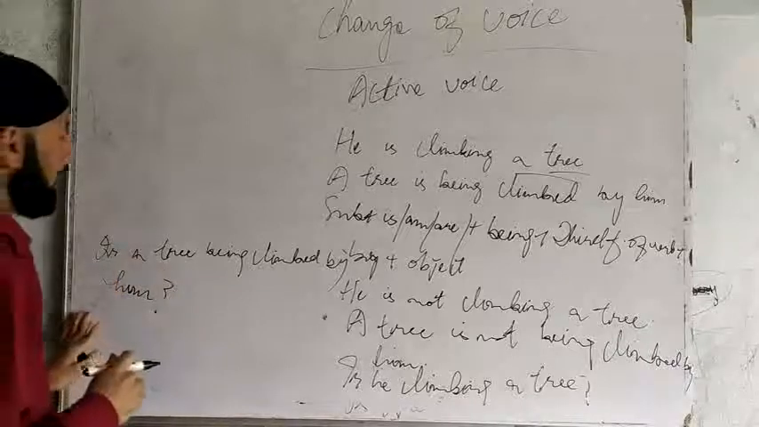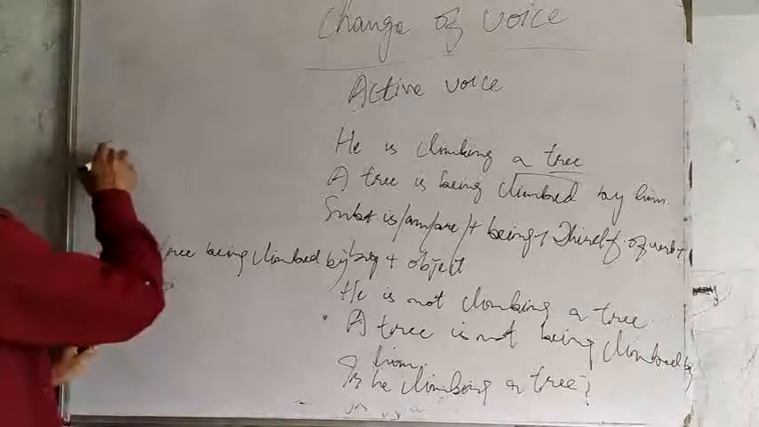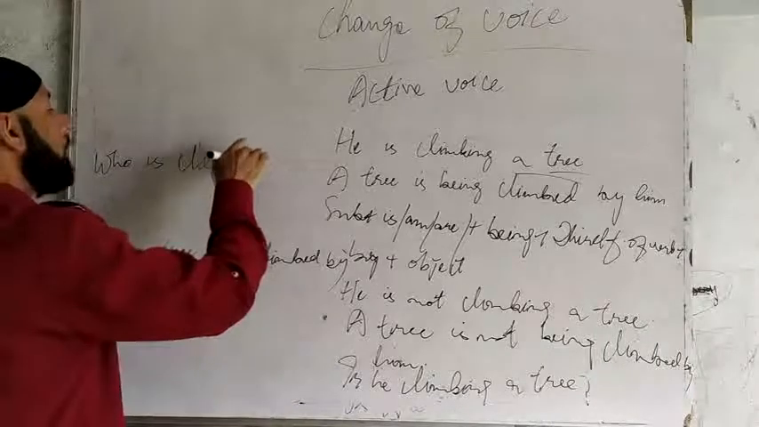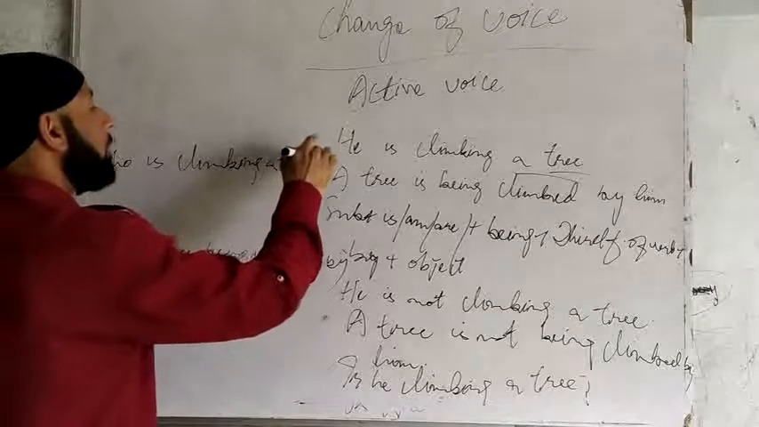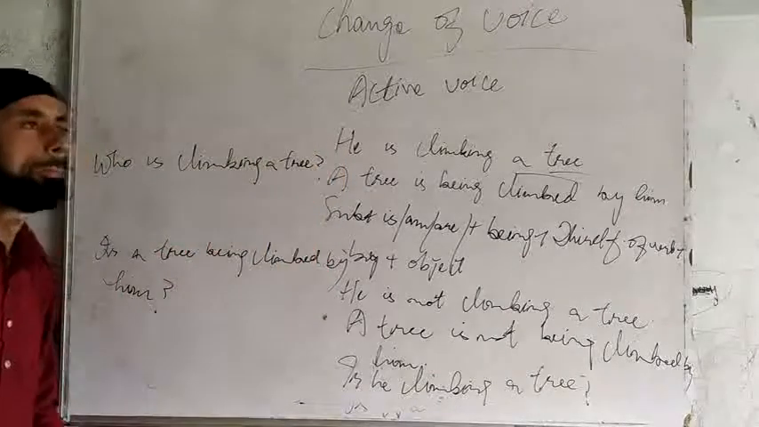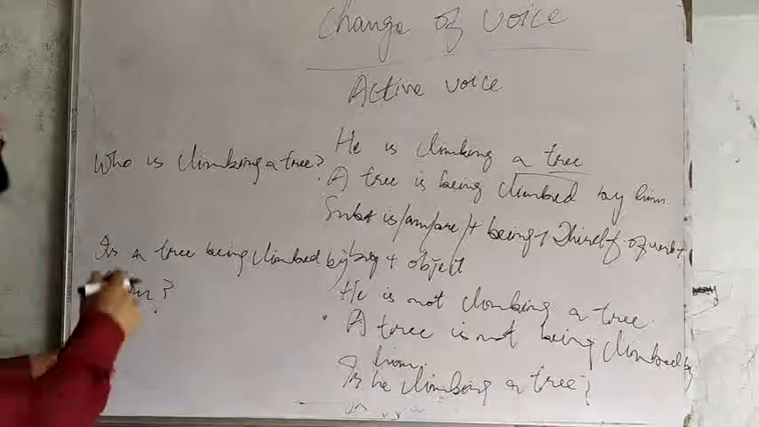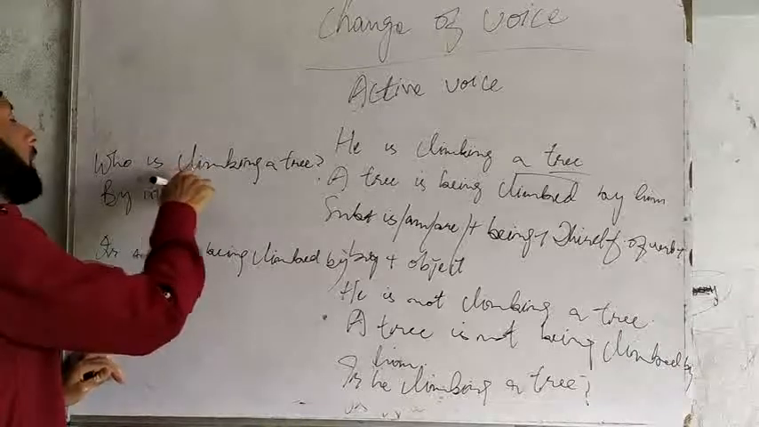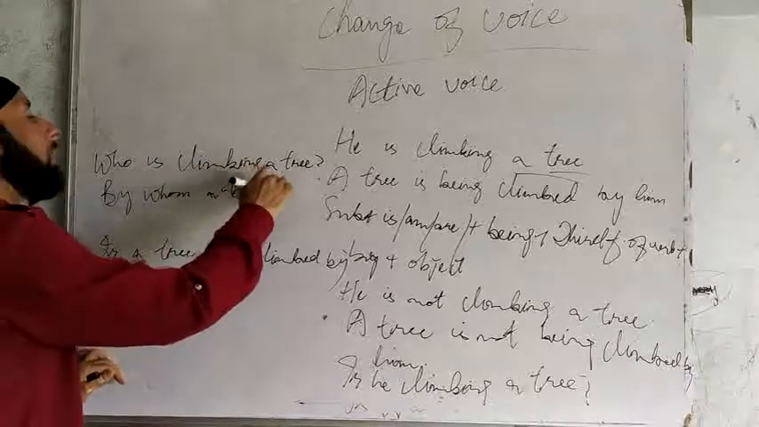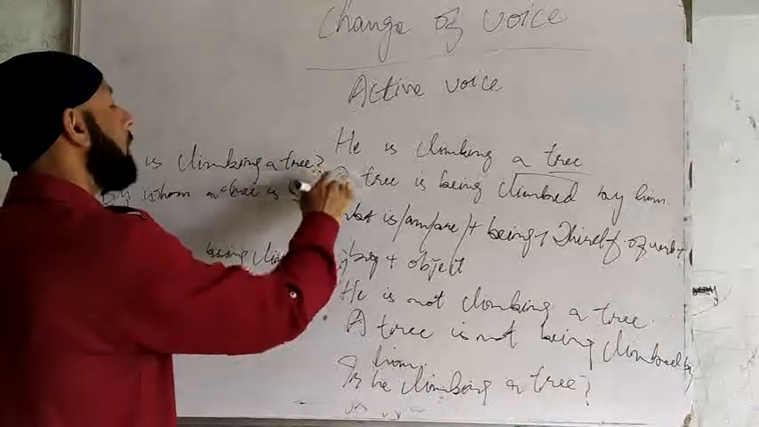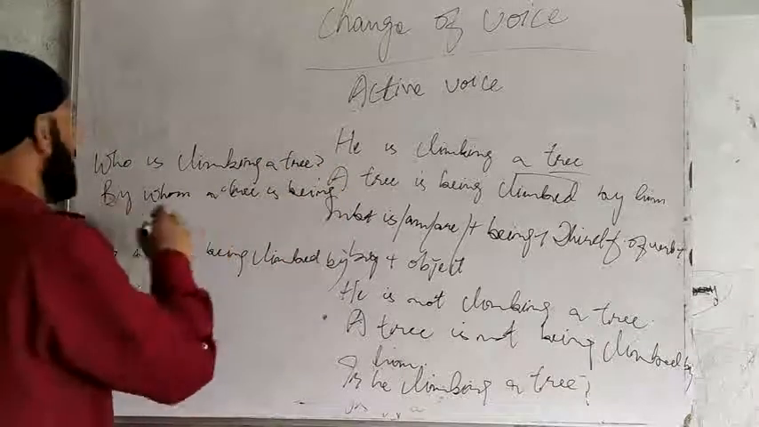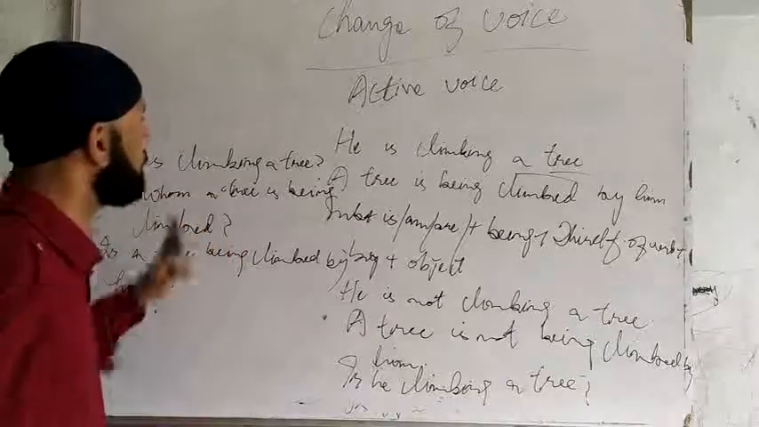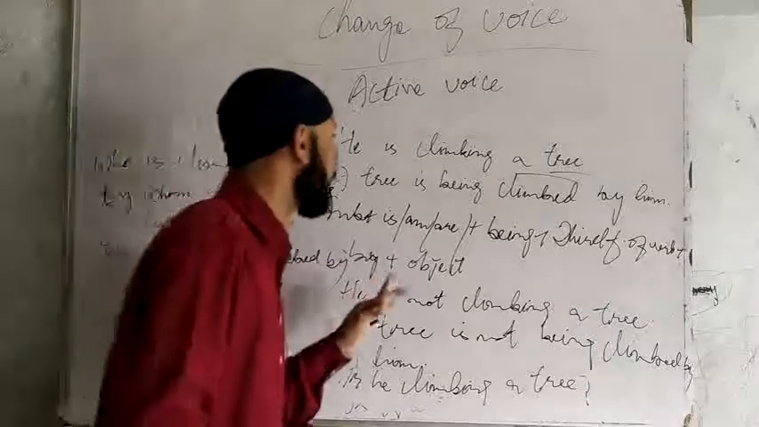This is interrogative. And if the interrogative is with a WH word, like who is climbing a tree, then we will change this into a tree. By whom is a tree being climbed? This is interrogative. This is present continuous tense for you.